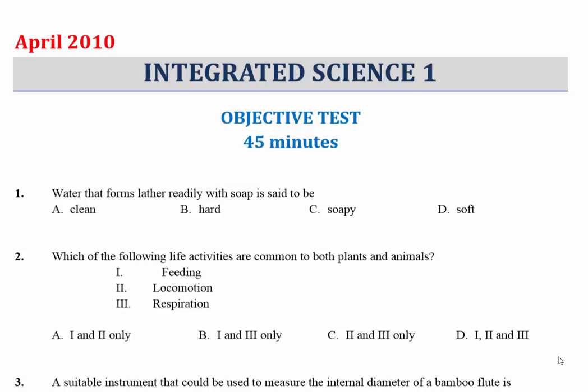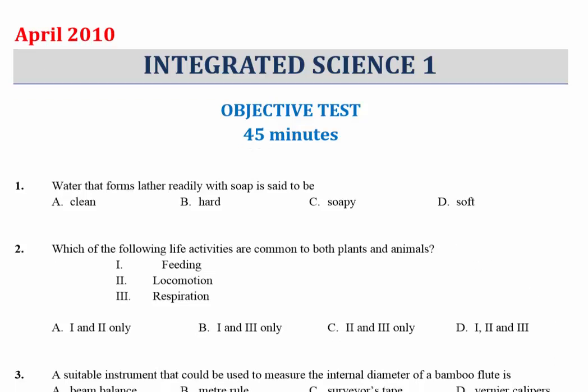So quickly, let's go straight to our questions. Number 1, water that forms lather easily with soap is said to be soft water, which is D.